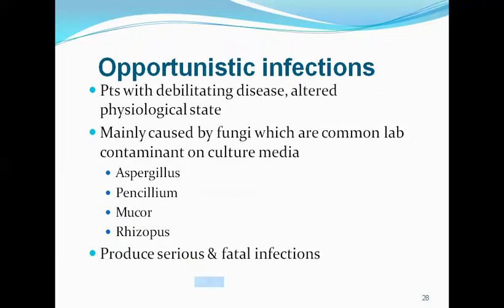These infections are caused by fungi which are not pathogenic, or are innocuous, to a healthy person, but a person with an underlying debilitating immune status may acquire these infections, and these fungi then cause established diseases in these hosts. For example, we have fungi like Aspergillus, Penicillium, Mucor, and Rhizopus, which may produce serious and fatal infections in these people.